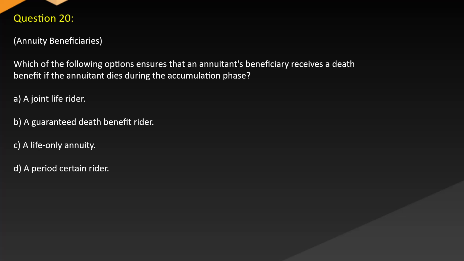Which of the following options ensures that an annuitant's beneficiary receives a death benefit if the annuitant dies during the accumulation phase? A. A joint life rider. B. A guaranteed death benefit rider. C. A life-only annuity. D. A period-certain rider.